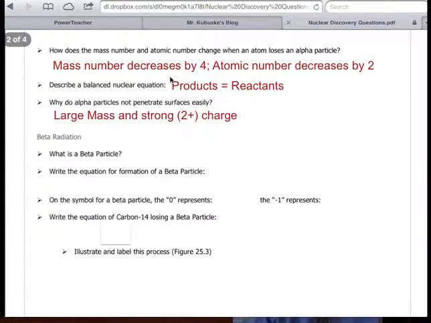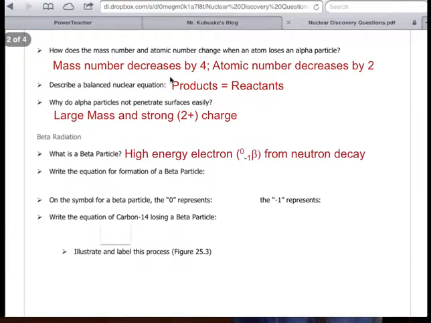And alpha particles, actually, when they hit your skin, will bounce right off your skin because they're so large. Okay, they're strong. They have a very strong charge, a 2+, because they have those 2 protons and no electrons to counteract them, and they have that large mass. So they're really not going to penetrate surfaces. They'll bounce very easily.